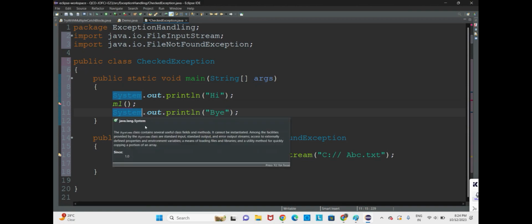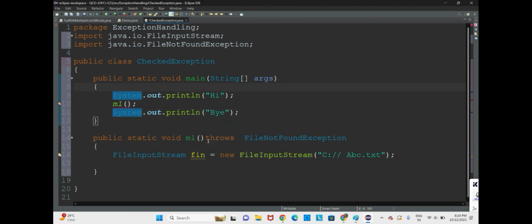Now, how to declare the exception? Like we have declared here, we have to declare here. So here we have thrown the exception to the caller. Now the caller of the main method is JVM.